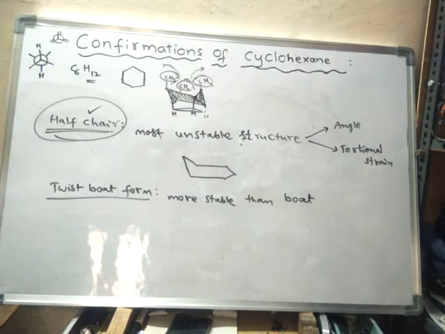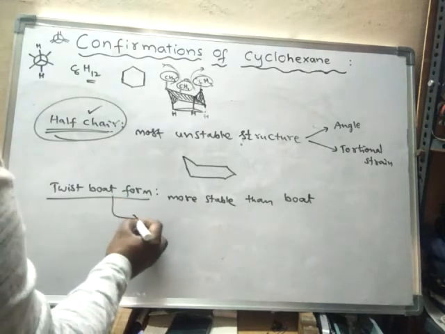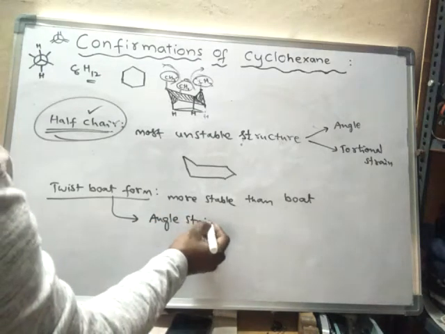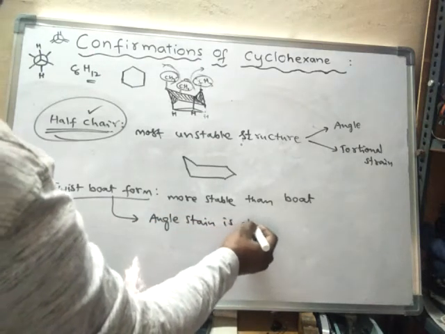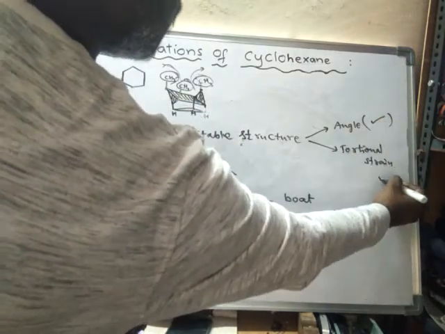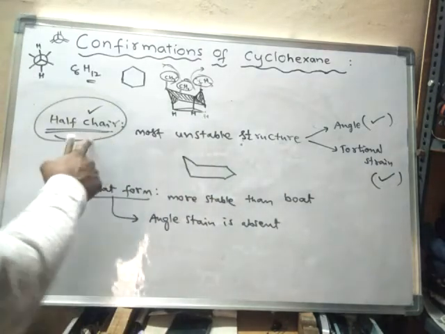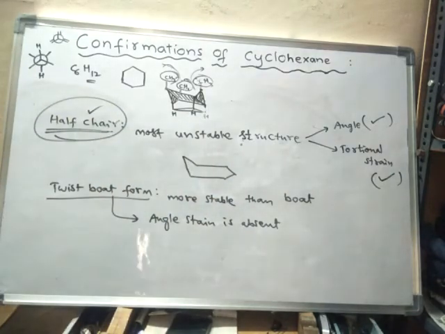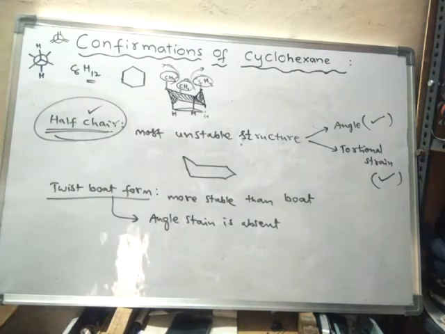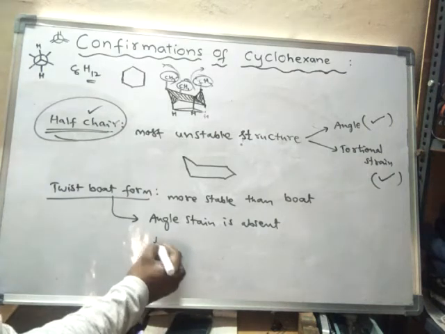And here in twist boat form, angle strain is absent. In half chair form, angle strain is present, and torsional strain is also present. So both angle strain and torsional strain are present, whereas in twist boat form, angle strain is absent and torsional strain is also absent.